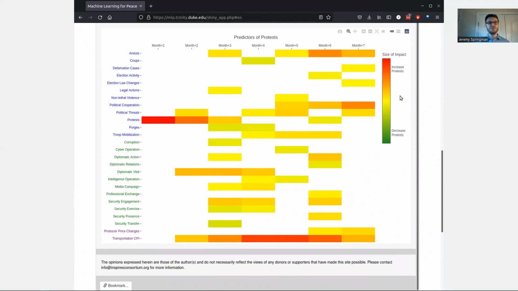For protest, we see that elevated levels of protest in the current month are associated with higher levels of protest over the next 3 months, and higher levels of inflation and transportation costs now is associated with more protest activity 2 to 7 months into the future.